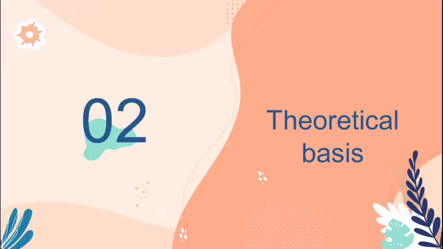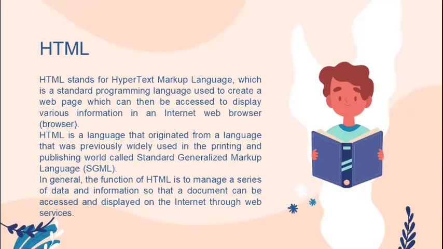2. Theoretical basis. The speaker will be Adila Lainaris. Yes, okay. Thank you to the moderator who has given me the opportunity to explain HTML and CSS material. HTML stands for Hypertext Markup Language, which is a standard programming language used to create web pages which can be accessed to display various information in an internet web browser.